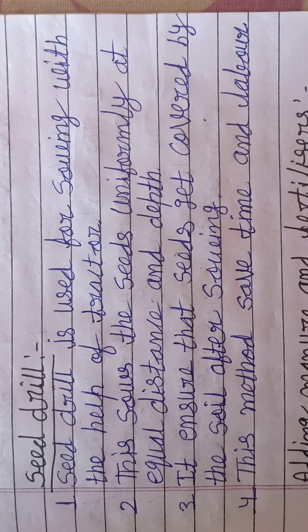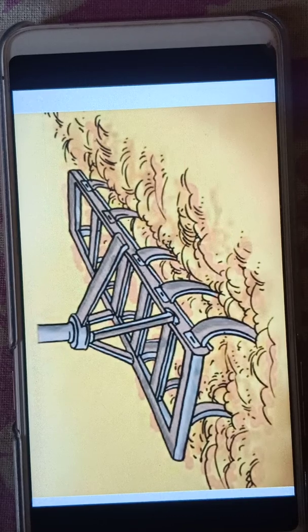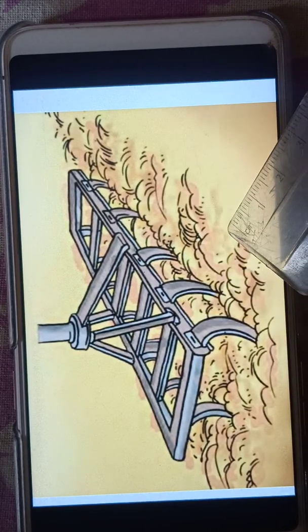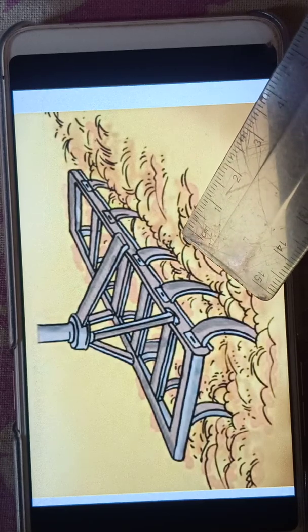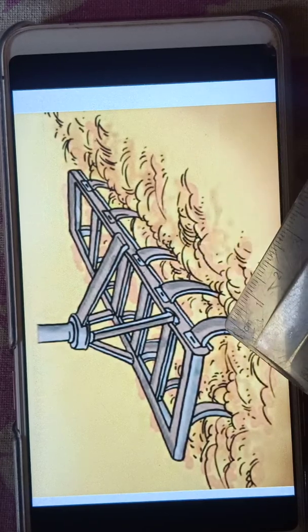We can see a seed drill in the picture. It is a tool called the seed drill. With it, we can easily sow seeds uniformly at equal distance and depth.